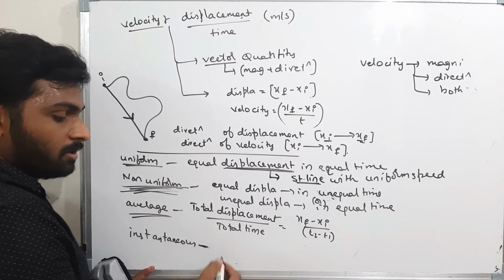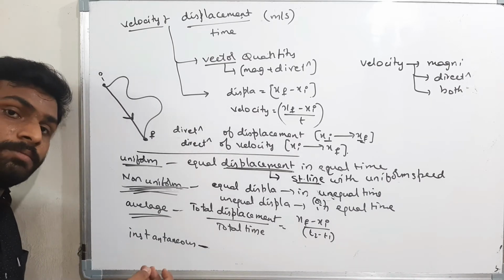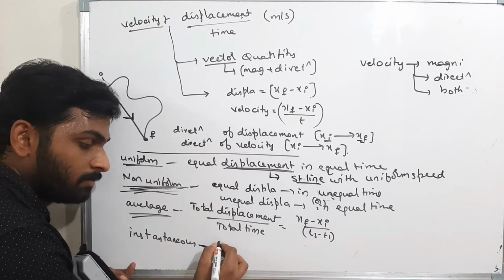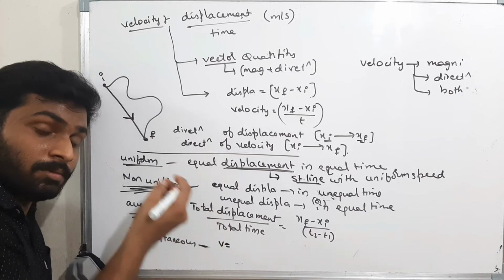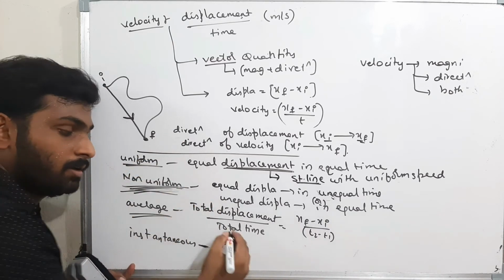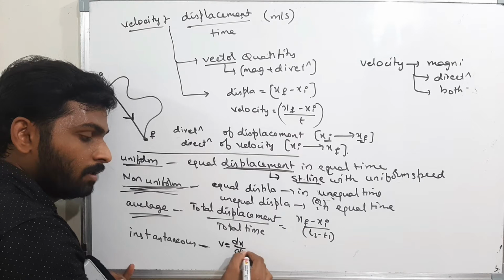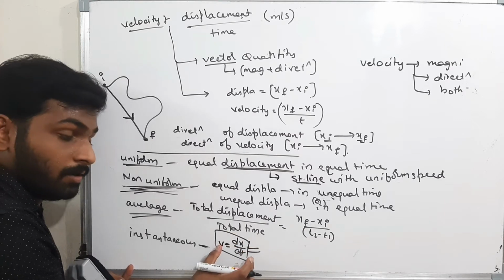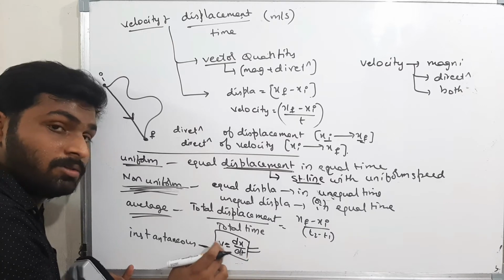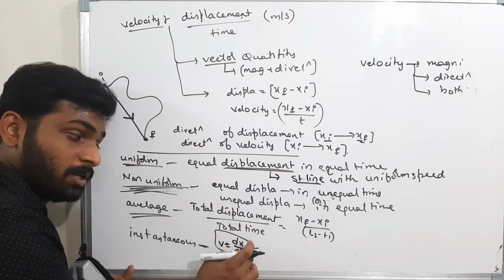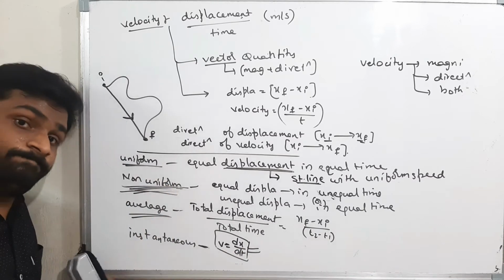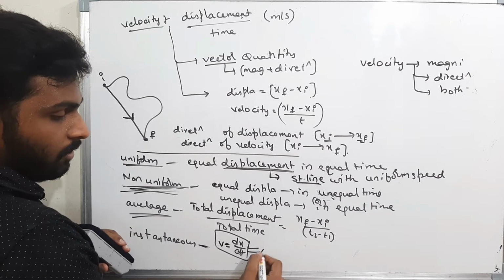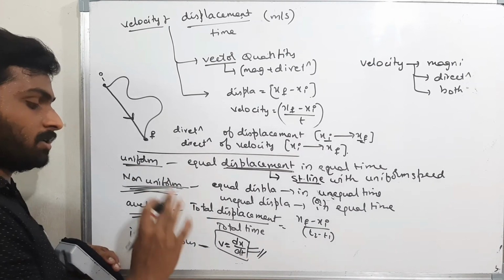Now, instantaneous velocity. Same as instantaneous speed. The velocity at a particular instant. That means I will get v is equal to, as I told in speed, dx by dt. Therefore, the velocity is equal to dx by dt. This is a very important formula. Please remember. The velocity is equal to differentiation of displacement with respect to time. Please remember this. Okay, that's all. Uniform, non-uniform, average, instantaneous.